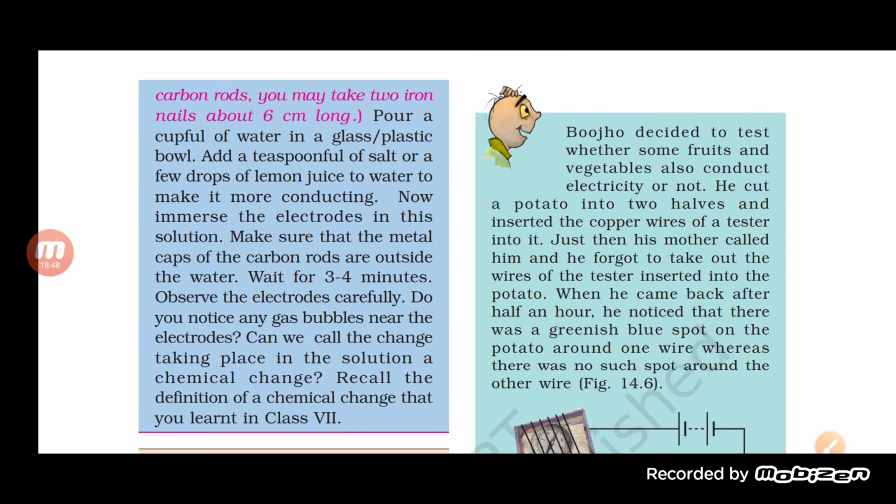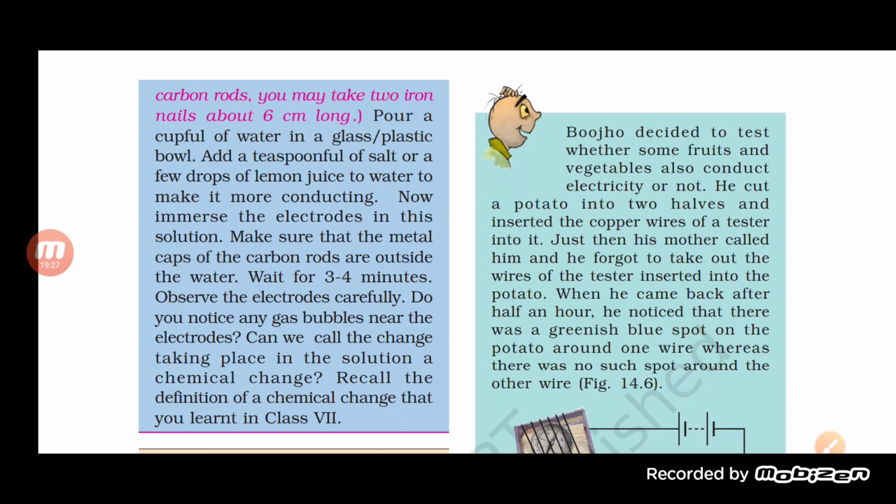Boojho decided to test whether some fruits and vegetables also conduct electricity or not, and he cut a potato into two halves and inserted the copper wires of the tester into it. Just then his mother called him and he forgot to take out the wires of the tester. So basically, Boojho decided to test whether the fruit is able to conduct electricity or not.